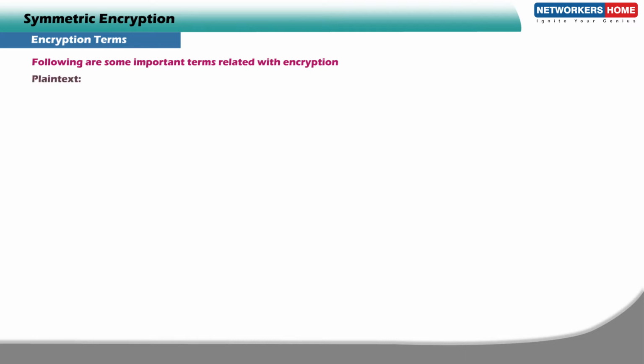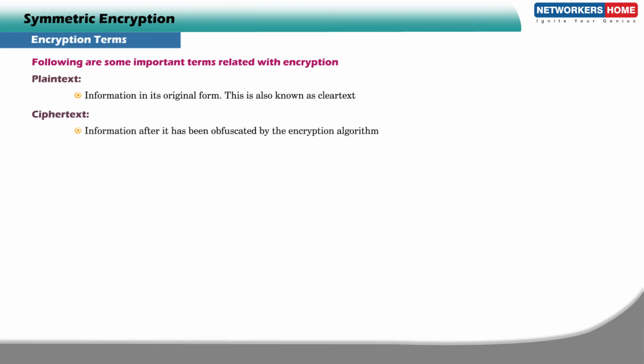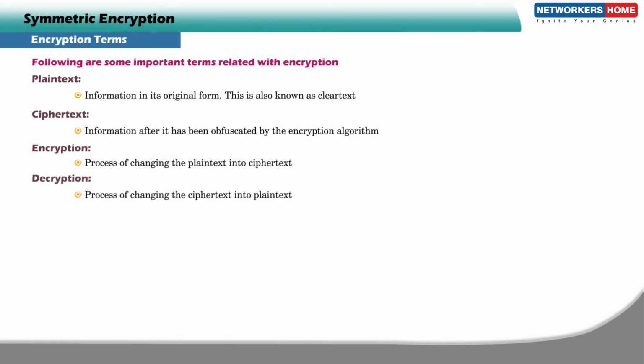Plain text. The information in its original form. This is also known as clear text. Ciphertext. The information after it has been obfuscated by the encryption algorithm. Encryption. The process of changing the plain text into ciphertext. Decryption. The process of changing the ciphertext into plain text.